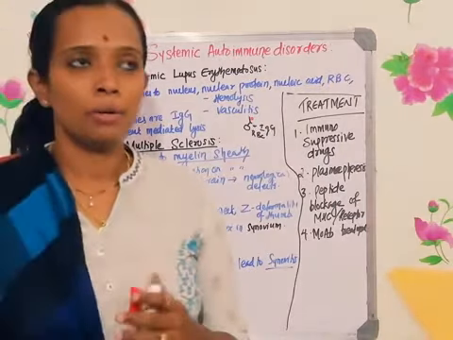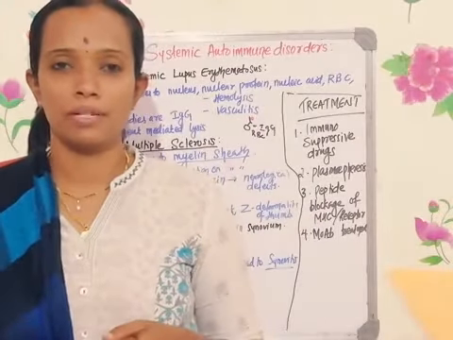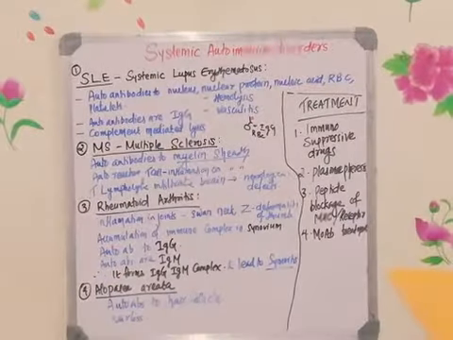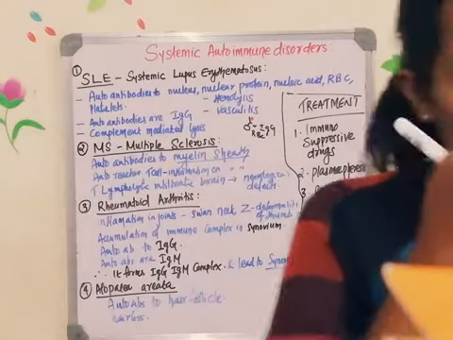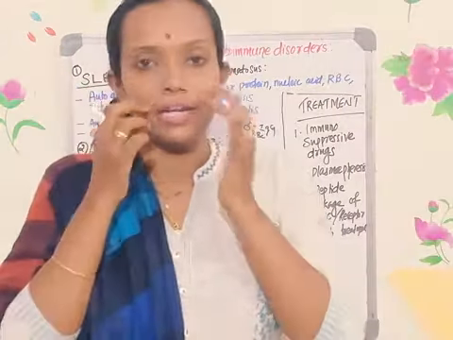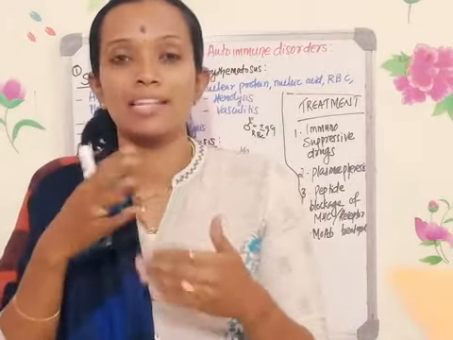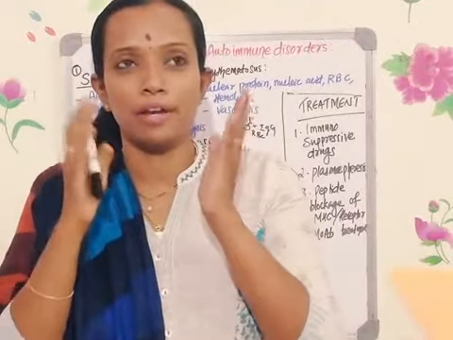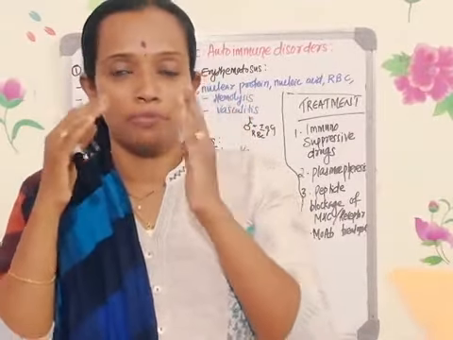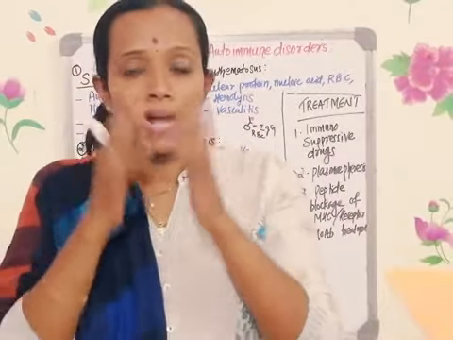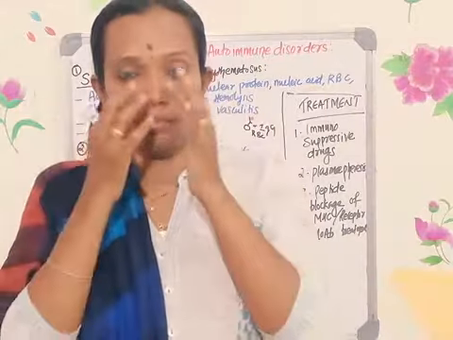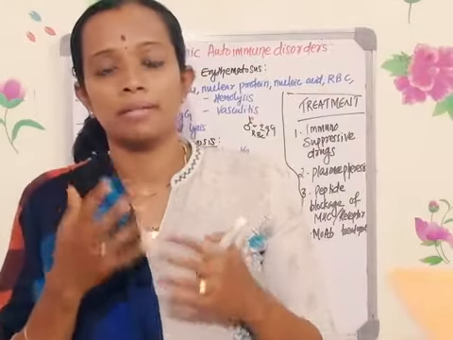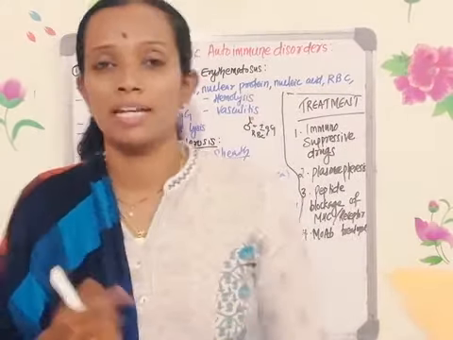That leads to kidney damage. And one more thing usually seen in the systemic lupus erythematosus patient is near the nose, where you can see a butterfly-wing like rash. That is because of the erythematosis process. Erythematosis means the RBCs will be undergoing degradation wherever your body is exposed to sunlight. Usually the face is exposed to sunlight, and in that region you can see a butterfly-like patch. So that is one of the common symptoms seen in the systemic lupus erythematosus patient.